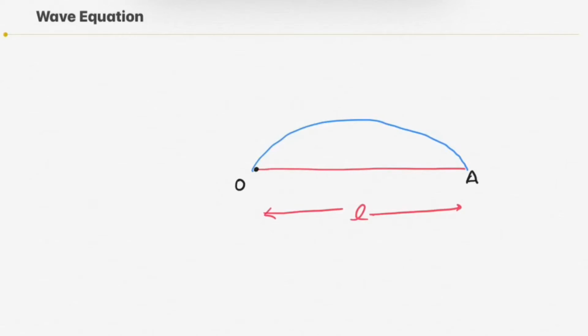Now let us assume that the horizontal axis is the x-axis and the vertical axis is the u-axis, and here u is the deflection. This u depends on x and time t, hence u is a function of x and t.